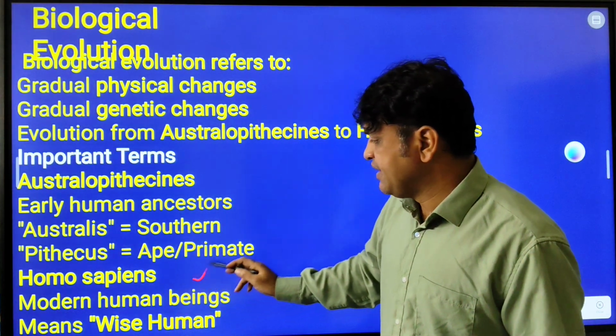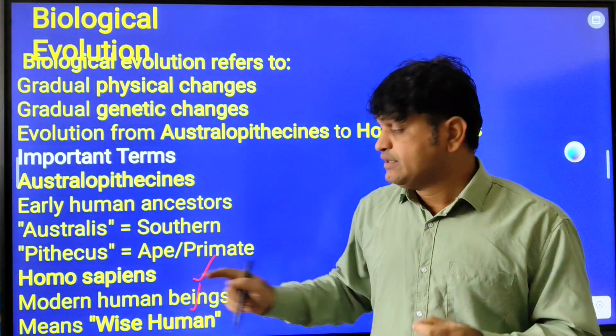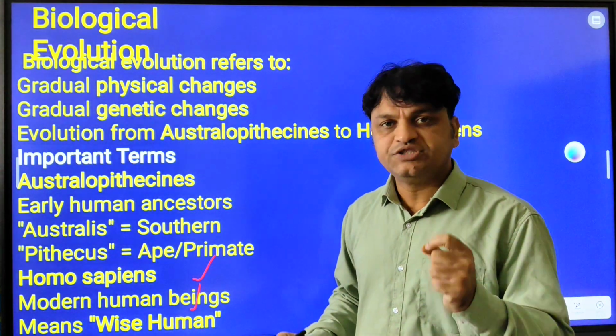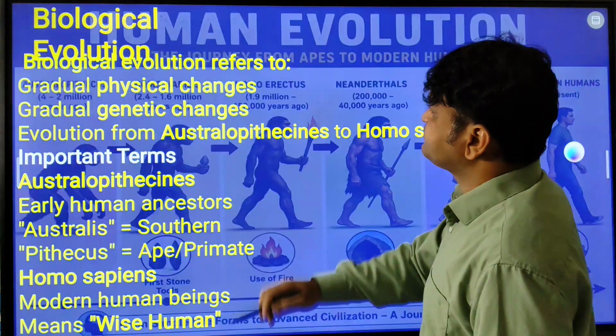Early modern human being means wise human. Wise means very intelligent human being. This is the actual meaning of Homo sapiens. Now, if you go to next slide, let us understand.